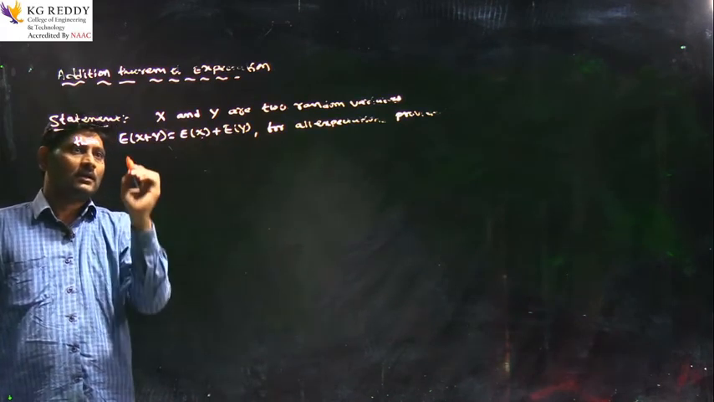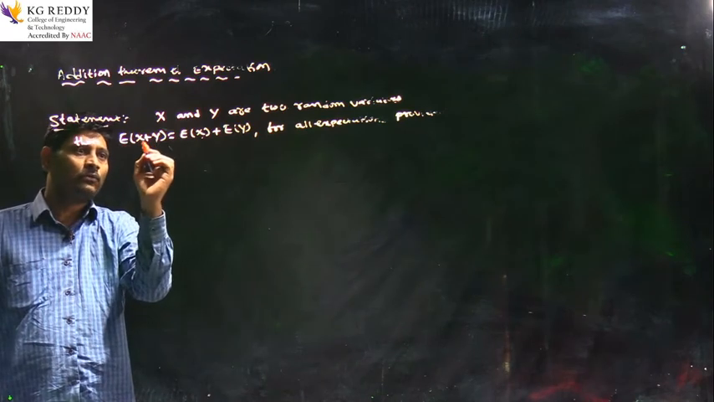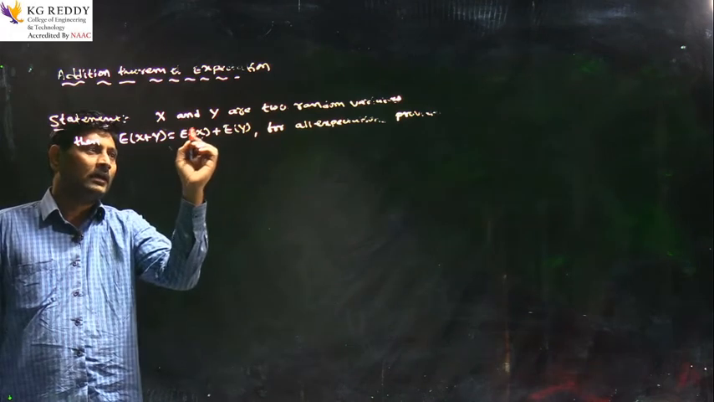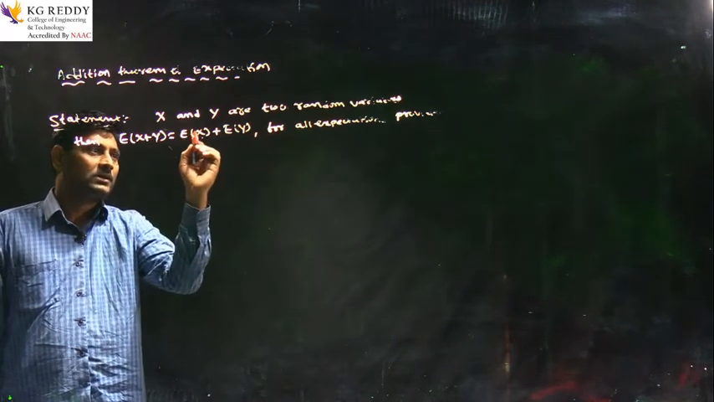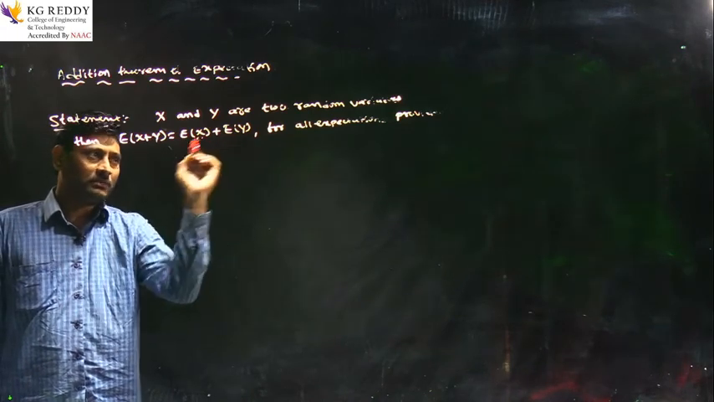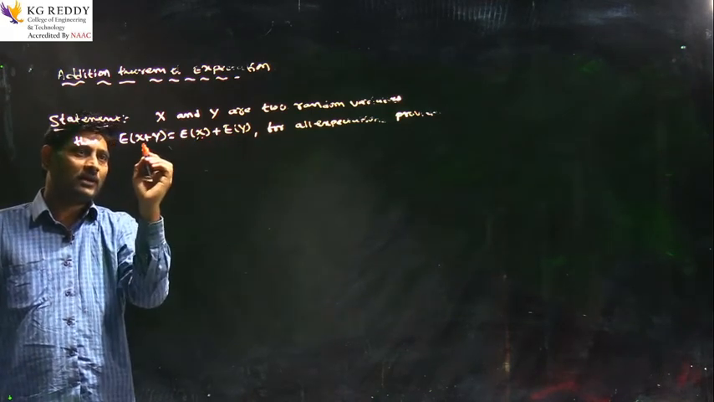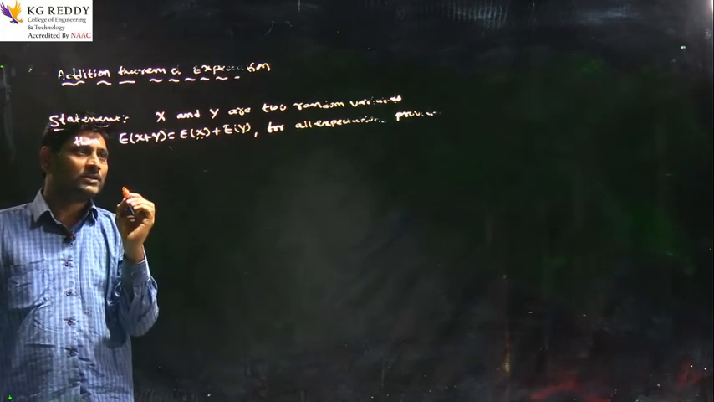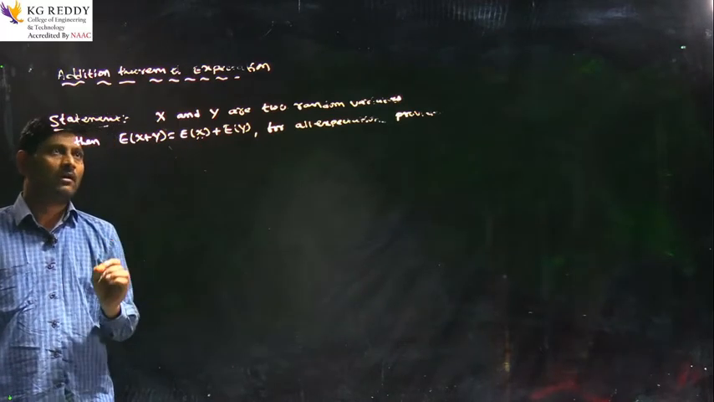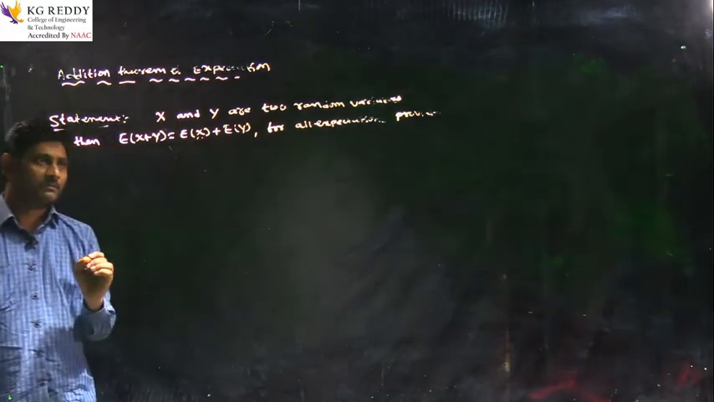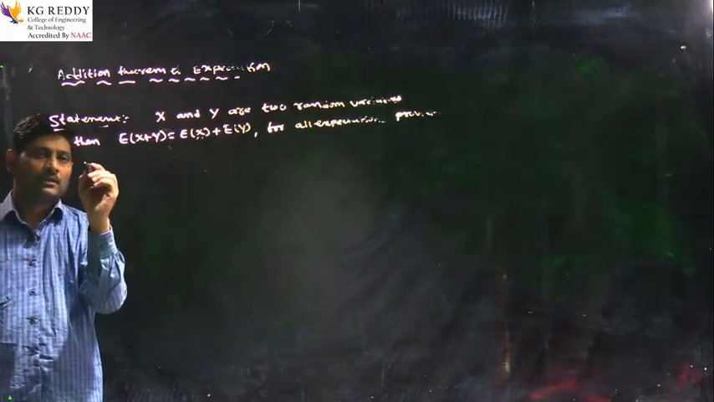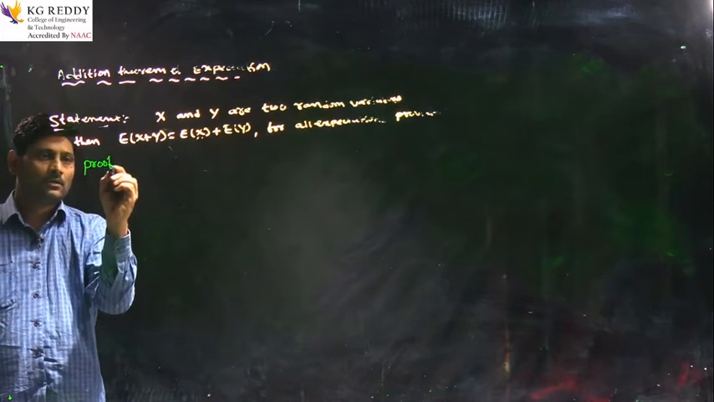That is, the expectation of the sum of two random variables equals the sum of their individual expectations, that is, expectation of X plus expectation of Y. Here we are taking the expectation of the sum of two random variables, which is the sum of their individual expectations. This is called the addition theorem of expectations for two random variables. Now, how to prove this addition theorem of expectations?